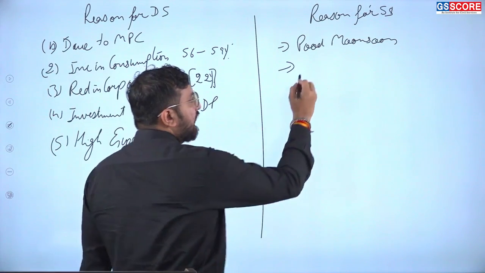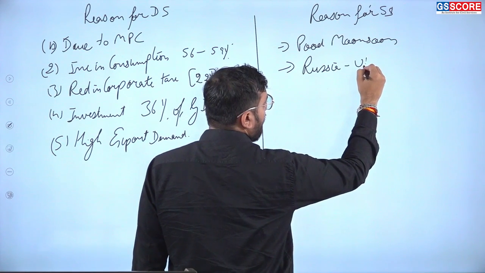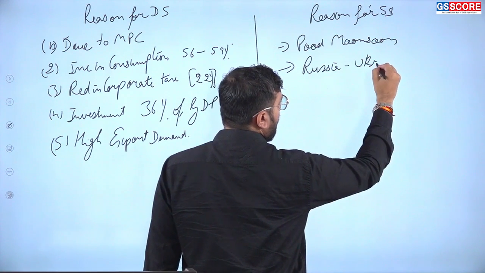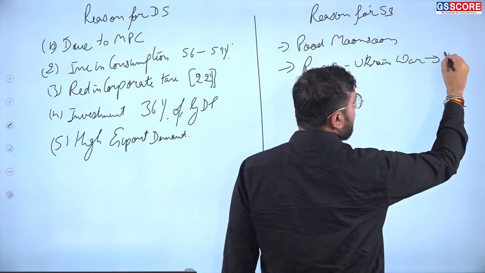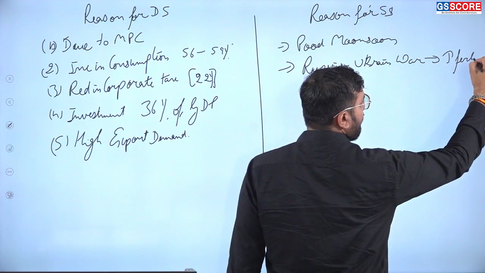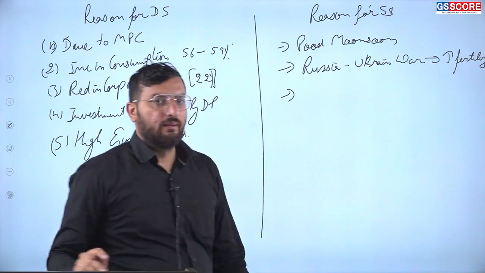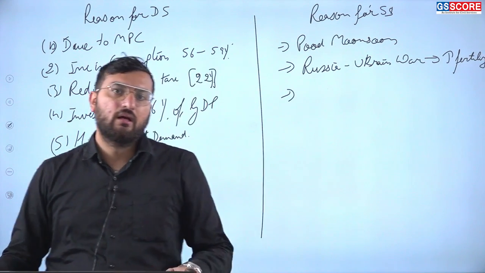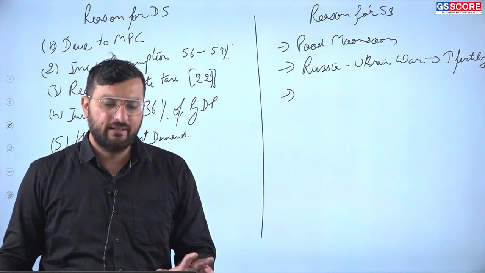Then there is the Russia-Ukraine war, and it led to an increase in the prices of fertilizers, because due to the war there is a lesser supply of fertilizers, so agriculture productivity will be less.